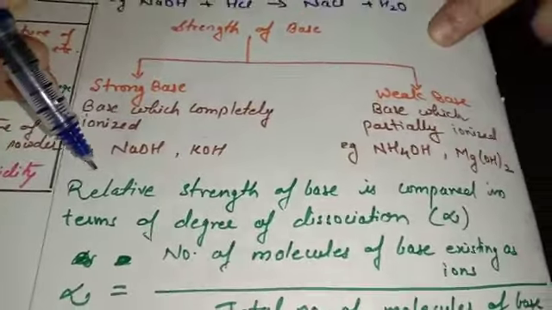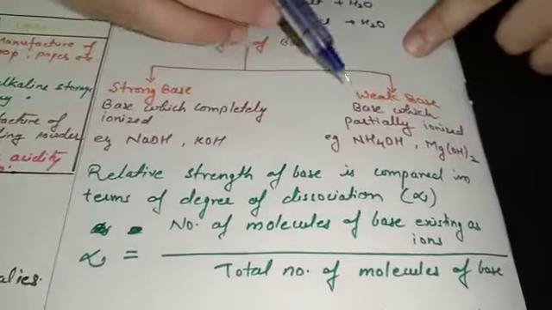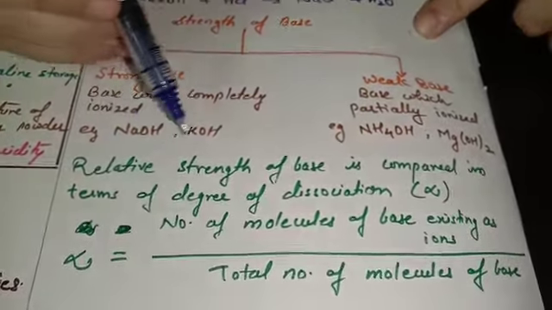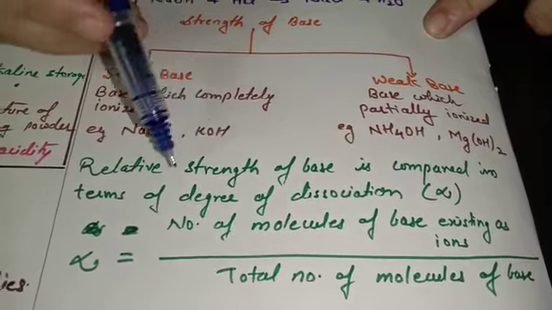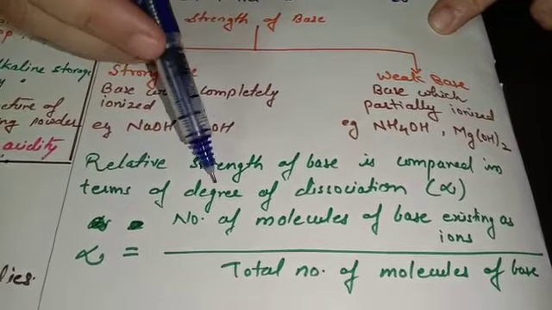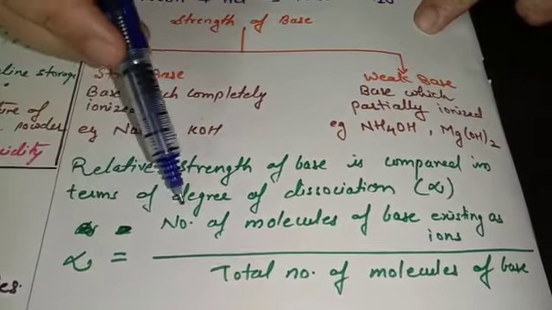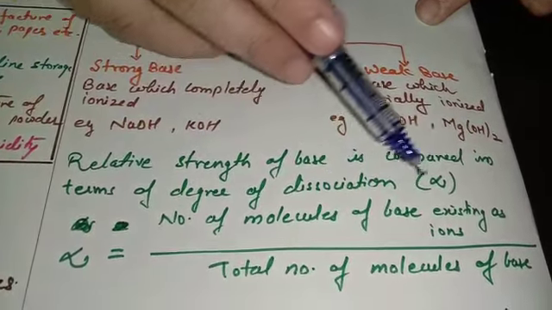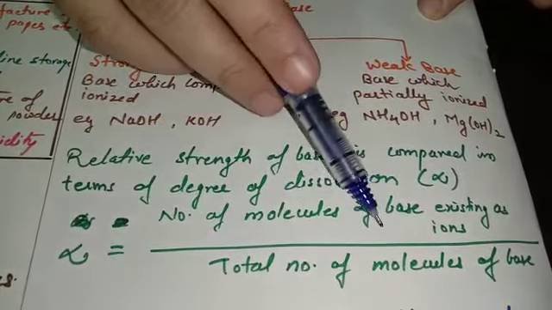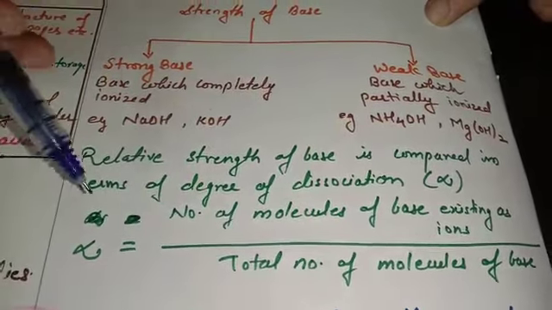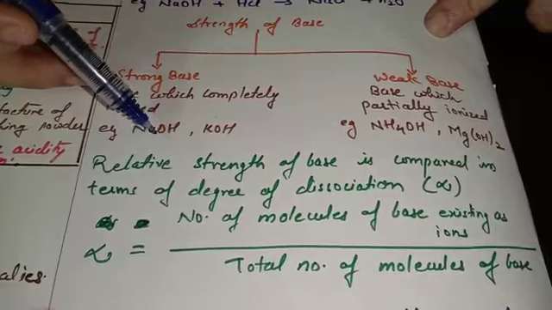Now, how can you calculate the relative strength of base of a compound? So, relative strength of a base can be calculated under the heading degree of dissociation. And degree of dissociation is represented by the sign alpha. So, alpha is equal to number of molecules of the base existing as ions upon the total number of molecules of the base. By this, you can calculate the relative strength of the base.